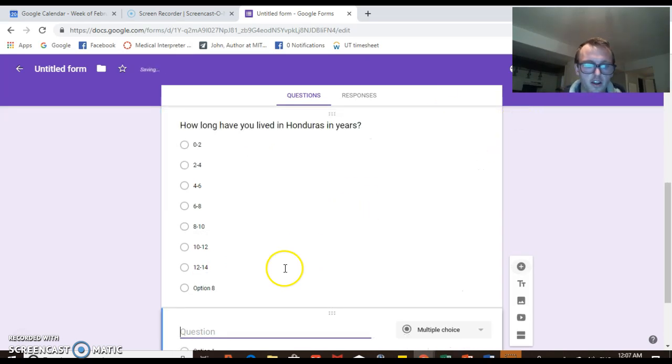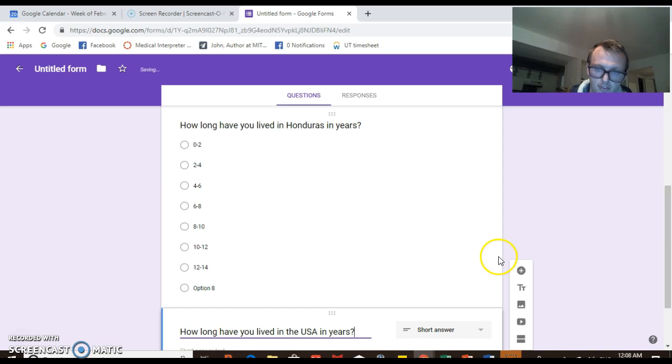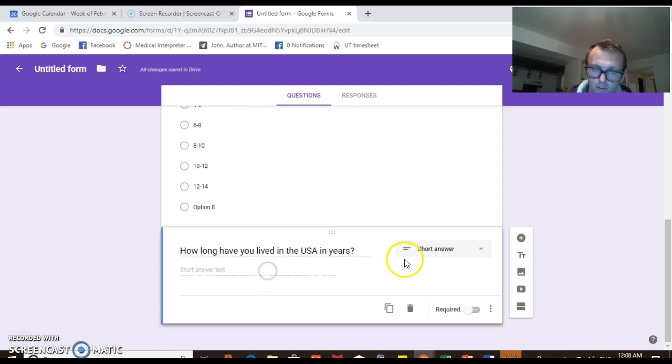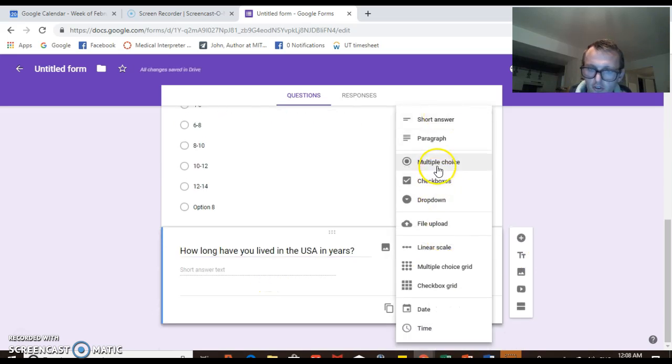And then, how long have you lived in the USA, in years? So change that to multiple choice. And there are different types you can use. You can use short answer, paragraph, and so on and so forth.